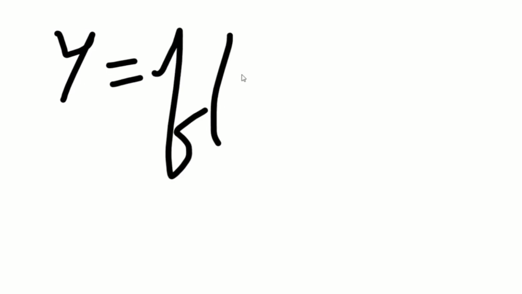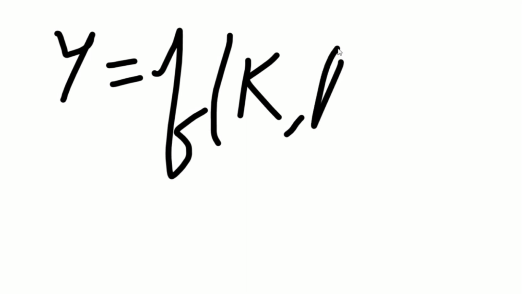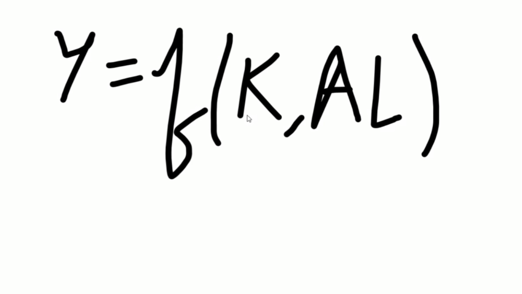Now, see, the Uzawa theorem considers the function Y = F(K, AL). Here K is capital, A is technology and L is labor. Here the technological change affects output solely through labor. So this property is known as labor augmenting. When it is labor augmenting, then technological progress is Harrod neutral.